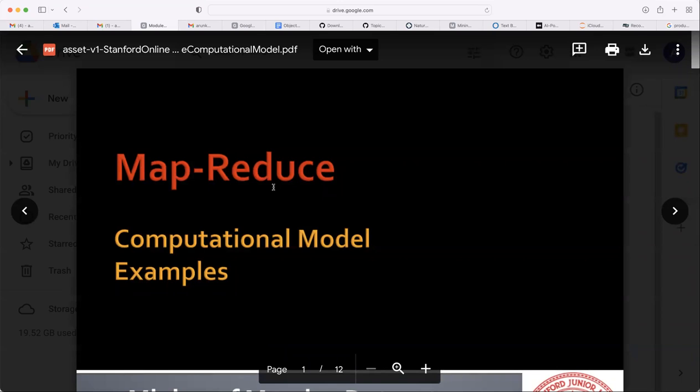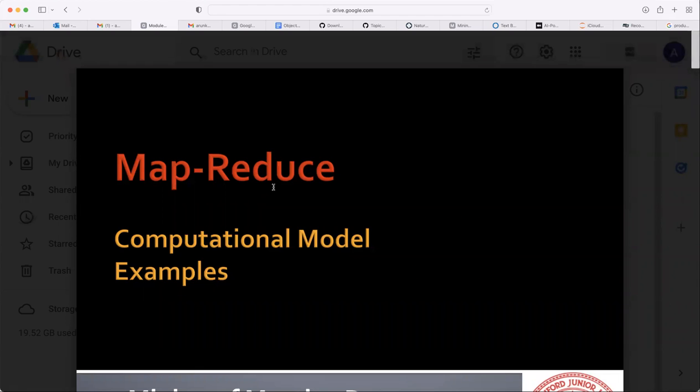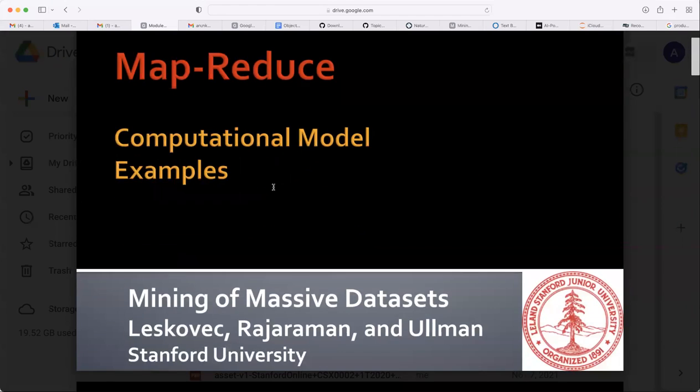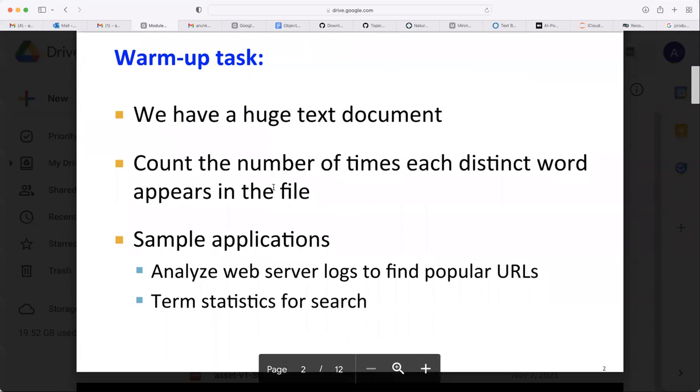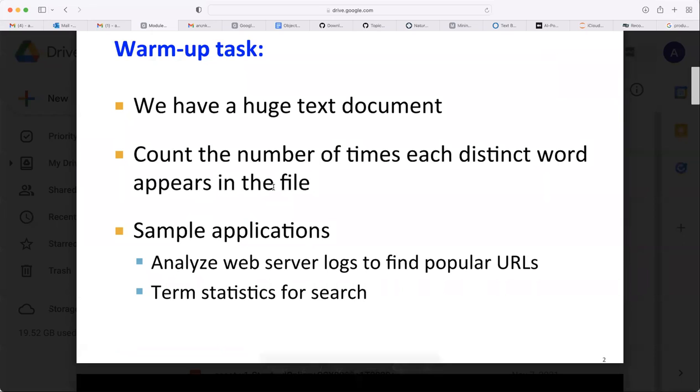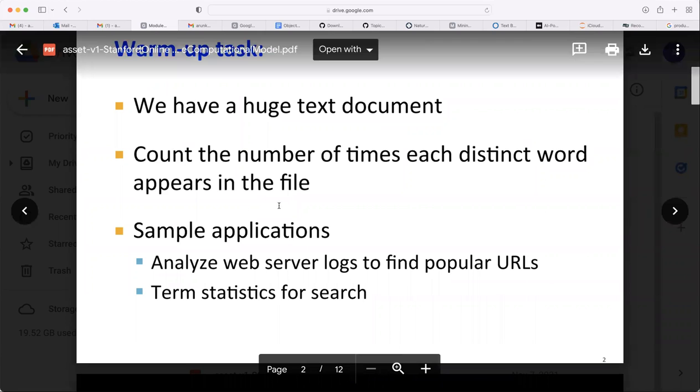So now we get into the computation model. We focused on the distributed file system, how files are stored. Now, what is this computation model? First we'll take an example and see. This is called the warm-up task. We have a huge text document. Count the number of times each distinct word appears in the file.